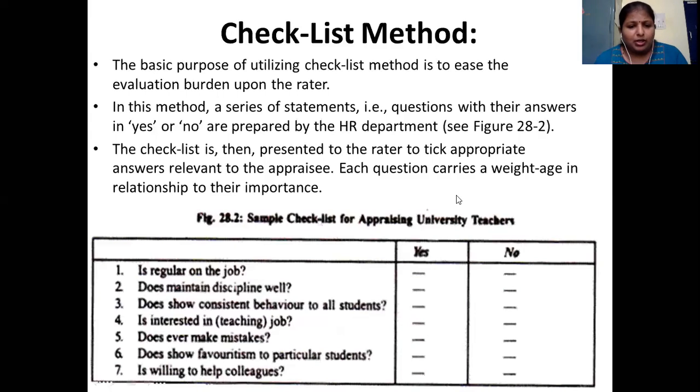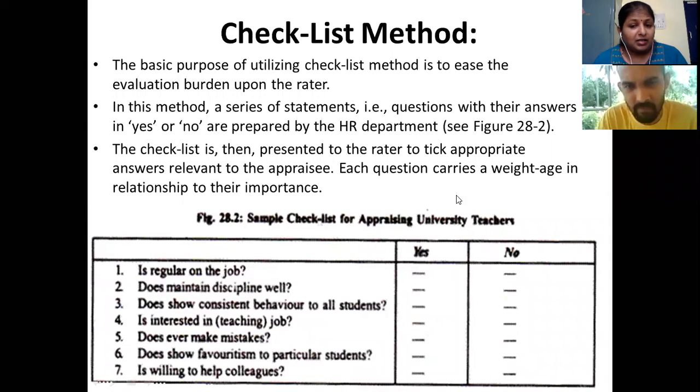Is he willing to help his colleagues? Yes, that's a positive answer. Does he show favoritism to particular students? Yes, that's a negative answer. So you should be very careful when counting the marks, or points, for the employee. This is a simple checklist method.